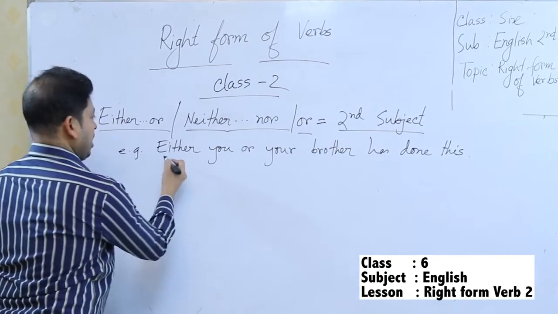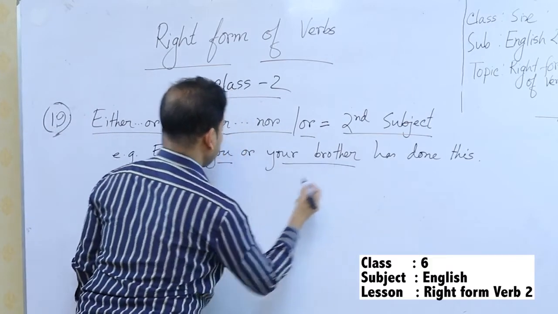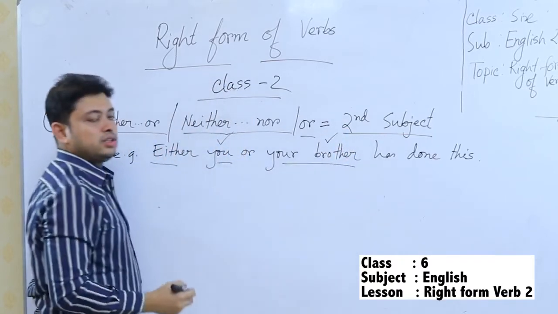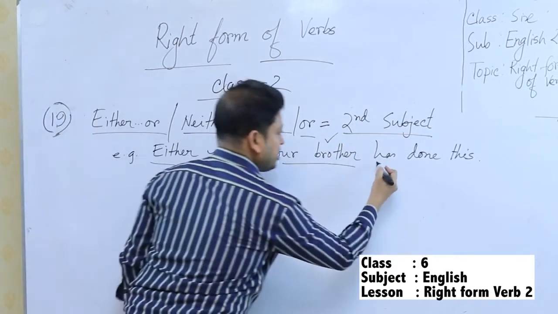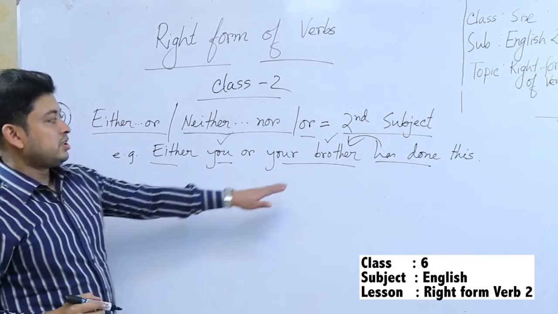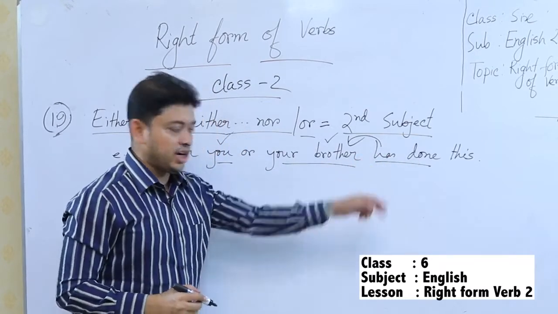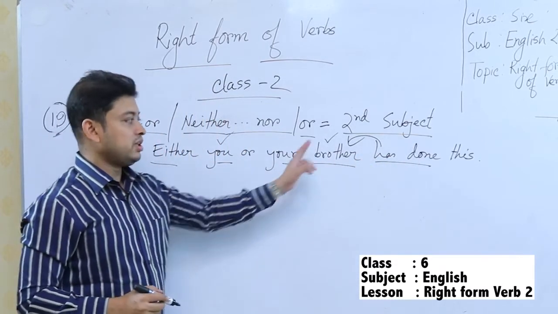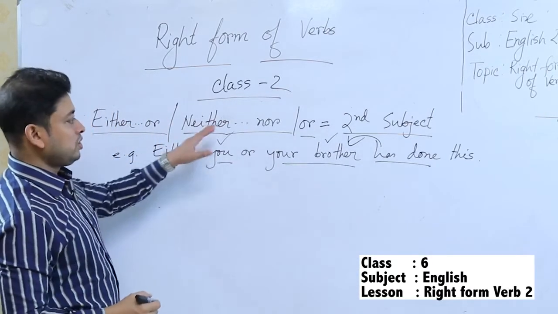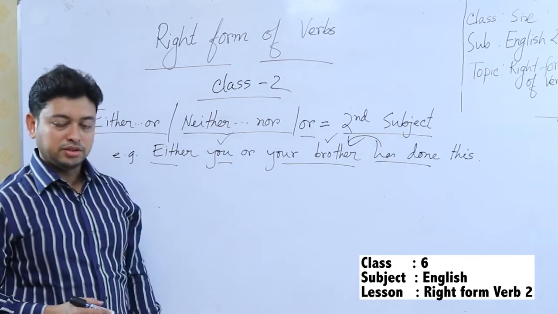Here, either you or your brother. So one subject is you, and your brother is the second subject. The verb is changed because of this second subject, because this is singular. That is why has done, not have done. Singular subject, singular verb. Why? Because either or is there. So according to the rule, it will be has done, because it is referring to a singular subject.